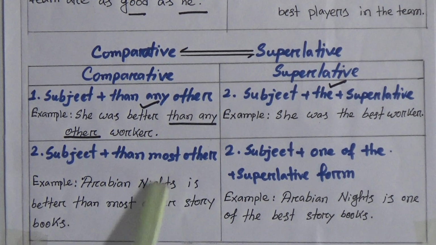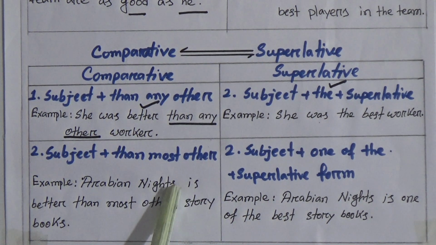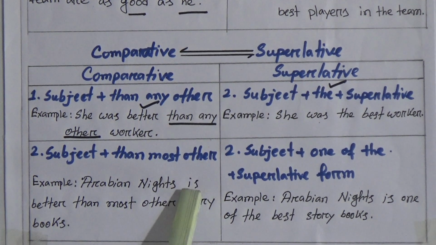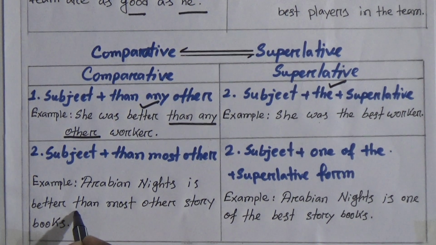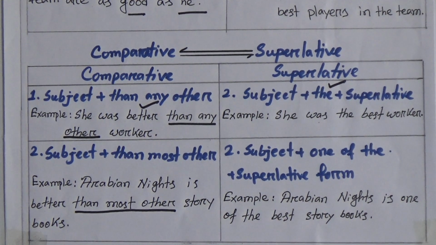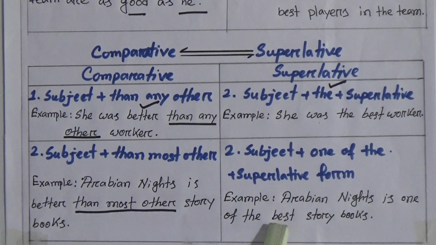Look here, Nights is plural. It seems plural, but this is the name of a book, so this is not a plural word, this is singular. For this reason the verb is also singular. So we will transform it into superlative. The subject will be the same, so Arabian Nights, then the verb is. Now one of the: we will take one of the instead of then most other. Now we will write down one of the best.